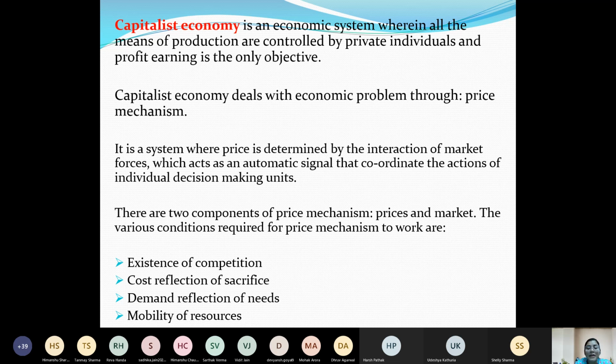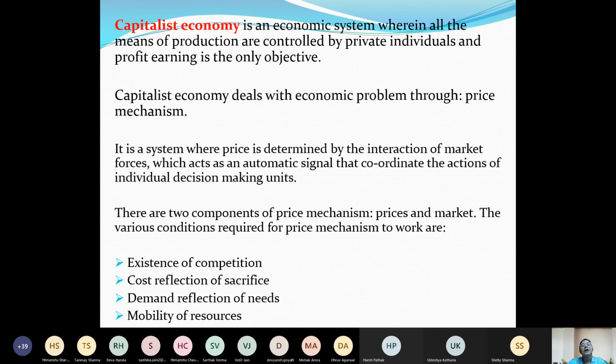Then they also need to check the cost reflection of sacrifices. Using the production possibility curve, we need to see that if there is high competition in the market and more and more producers are producing, then accordingly you have to decrease your price, right? And accordingly you also have to utilize the producer's resources to reduce the cost.